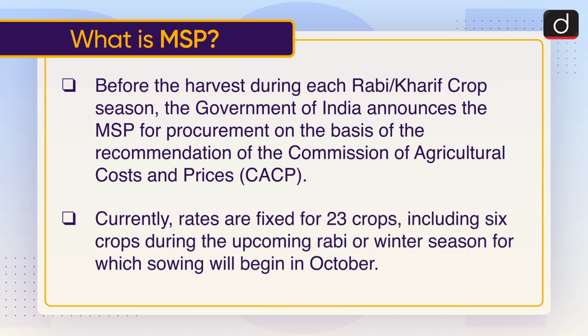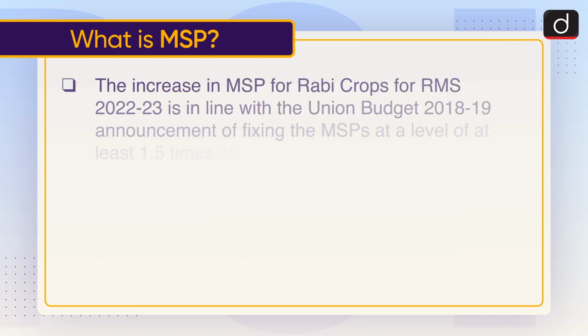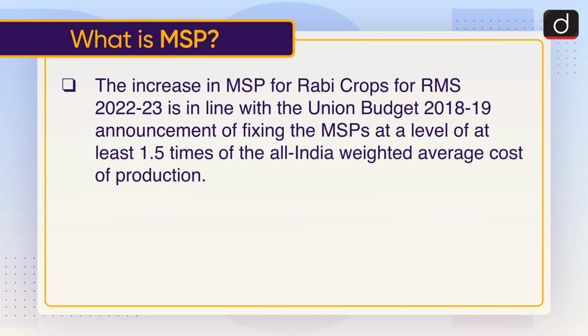Currently, rates are fixed for 23 crops, including 6 crops during the upcoming Rabi or winter season for which sowing will begin in October. The increase in MSP for Rabi crops for RMS 2022-23 is in line with the Union Budget 2018-19 announcement of fixing the MSPs at a level of at least 1.5 times the All India weighted average cost of production.